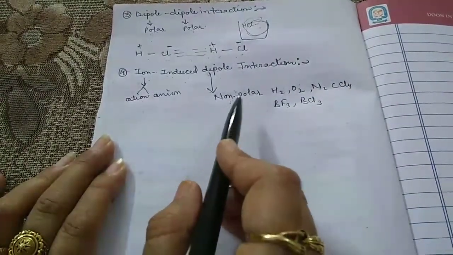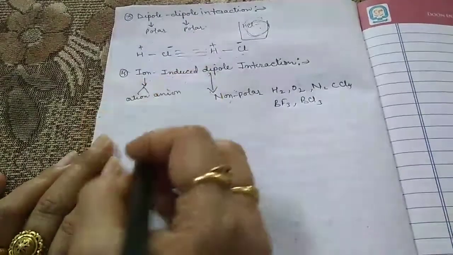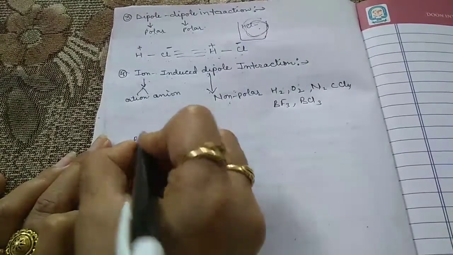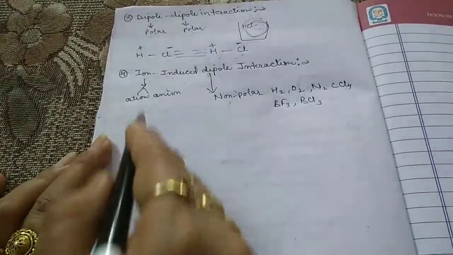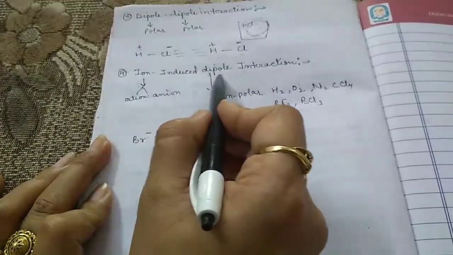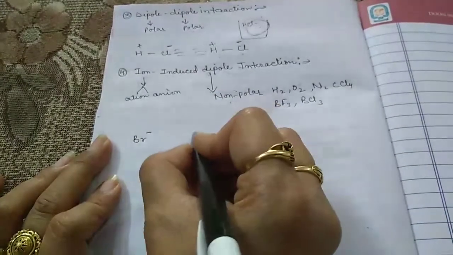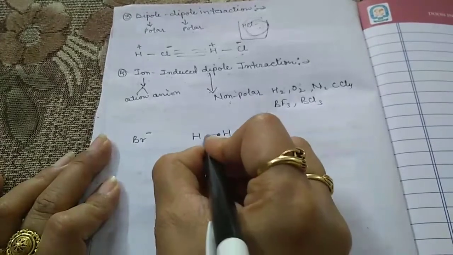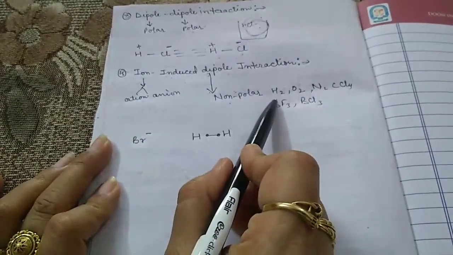So let us take an example. We have a Br ion. This one is the Br ion because this is the ion. Now this is the induced dipole. Let us consider we have taken H2, because we know that H2 is a non-polar molecule.